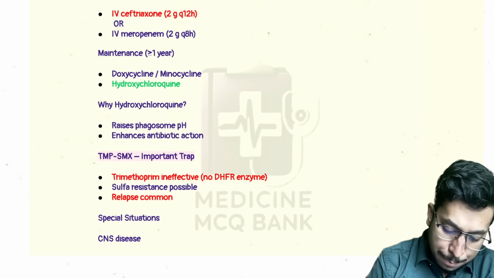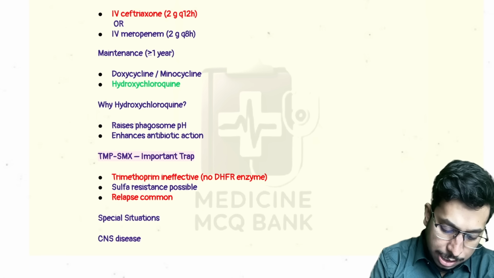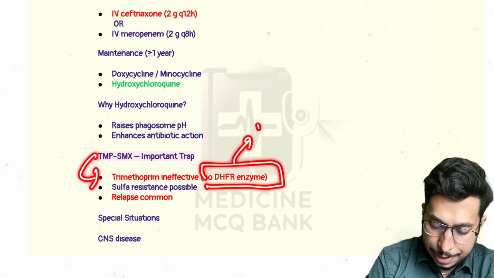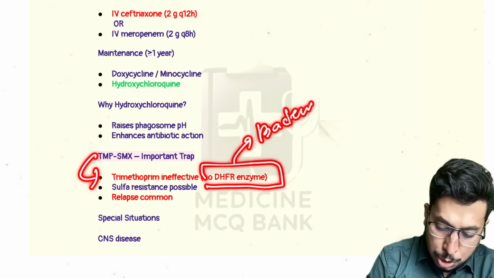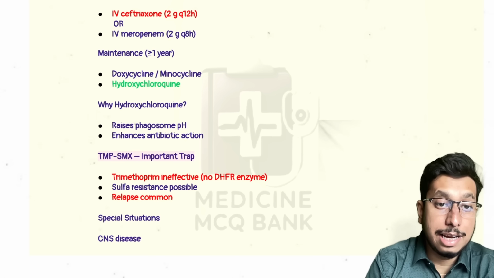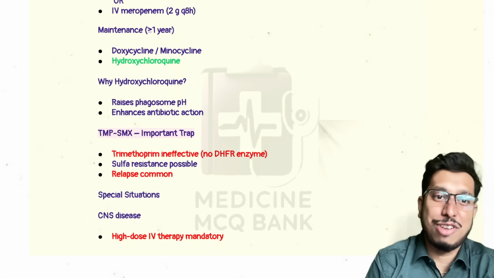Now, regarding TMP and SMX, that is trimethoprim and sulfamethoxazole, it works only when there is dihydrofolate reductase in bacteria. Tropheryma lacks the dihydrofolate reductase enzyme. Therefore, they are intrinsically resistant to these two drugs.